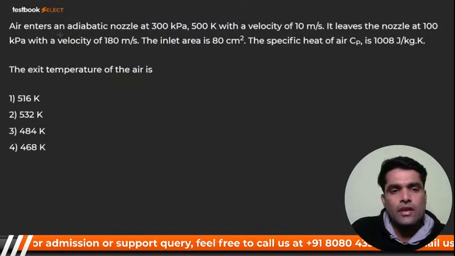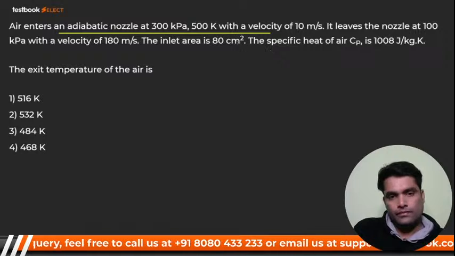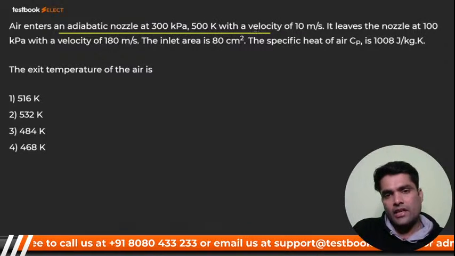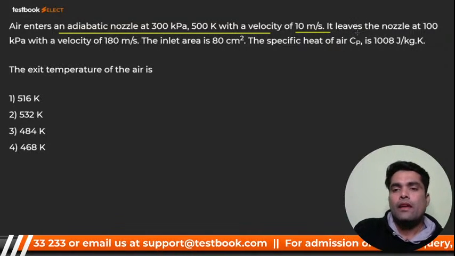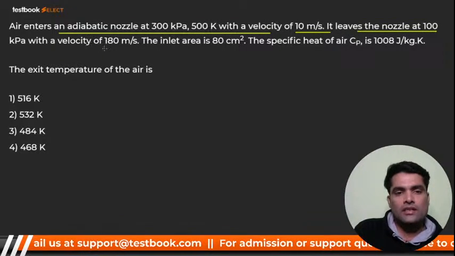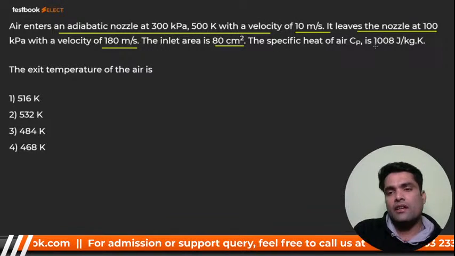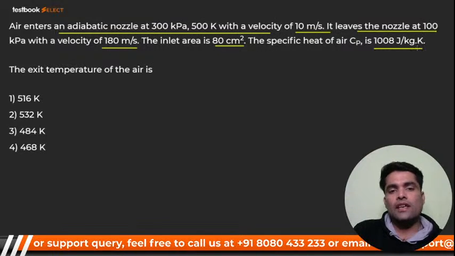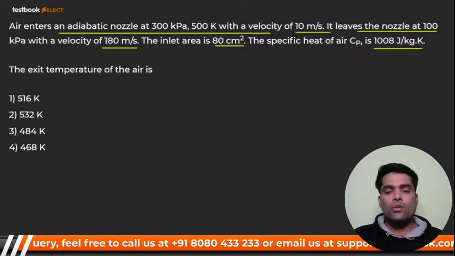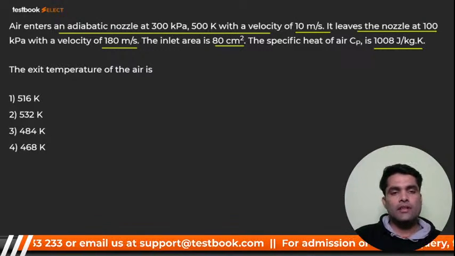Another question. See, air enters an adiabatic nozzle at 300 kilopascal and 500 Kelvin with a velocity of 10 meter per second. It leaves the nozzle at 100 kilopascal, velocity 1 meter per second. Inlet area is this much. Specific heat of air is 1008 joule per kg Kelvin. We have to calculate the exit temperature of the air. How can we calculate the exit temperature? Yes, anybody?